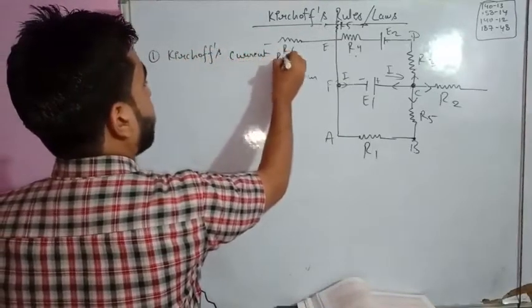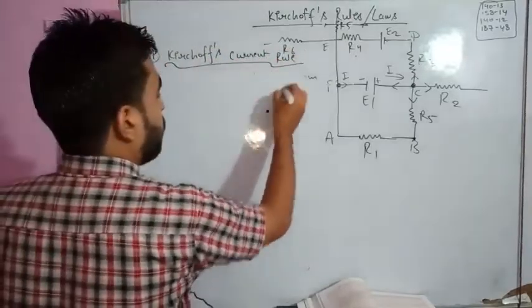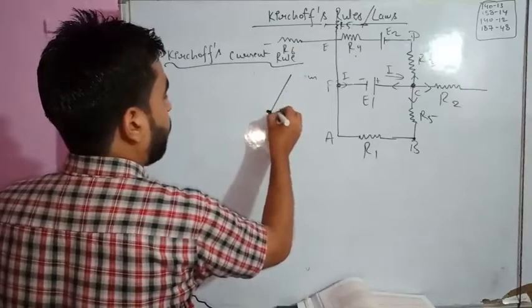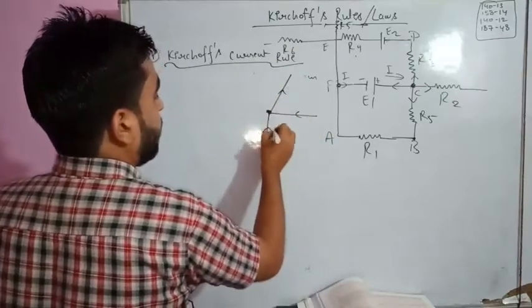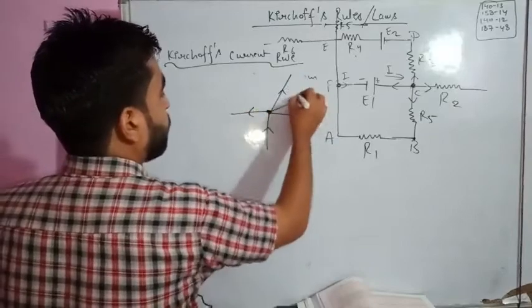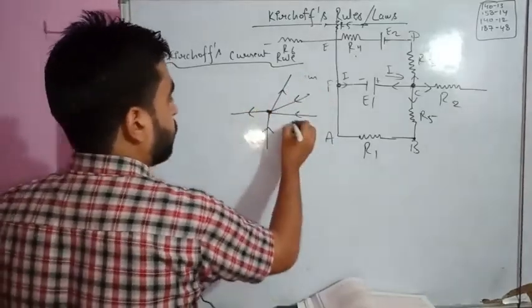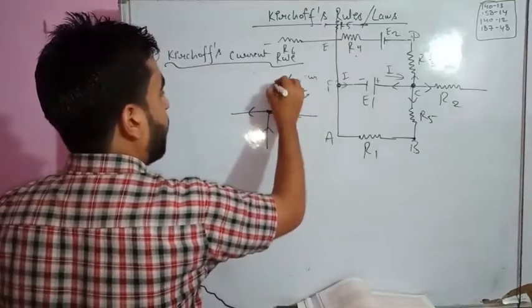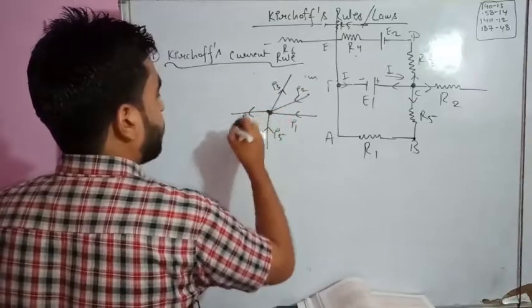For understanding this current rule, let me draw a particular point I have considered, and this is a junction. Some paths I have shown coming in and some going out. So suppose these are I1, I2, I3, I4, I5. And this is a junction.